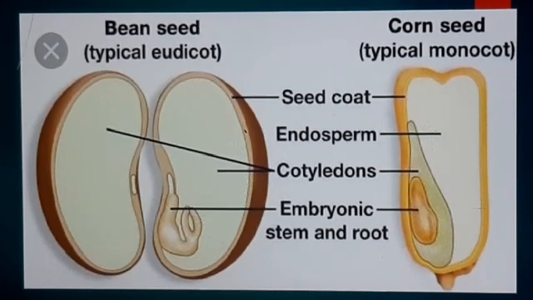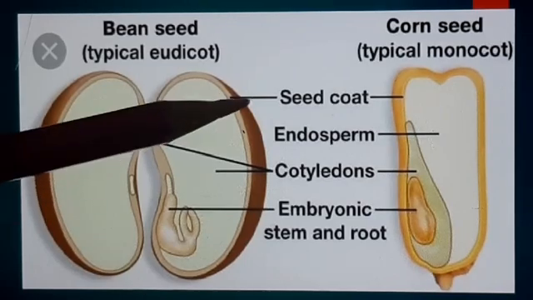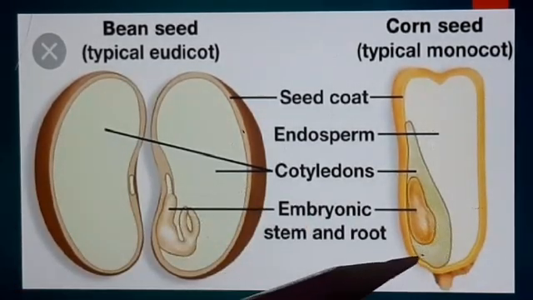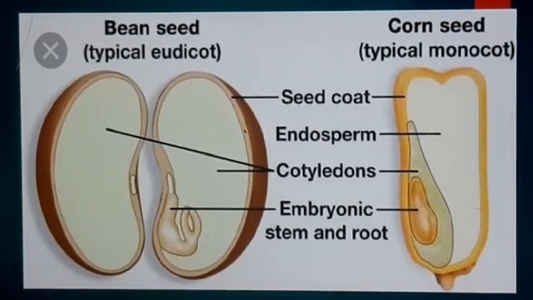The first part is the radicle. Radicle develops into the root after the germination of seed. And the second part is the plumule, which grows into the shoot after the germination. The third part is the cotyledon. See, in the dicot seed, this part is the cotyledon, okay, and this green part here in the monocot seed is the cotyledon, okay. So cotyledons are the specialized structures which surround the embryo, and these are also called seed leaves.